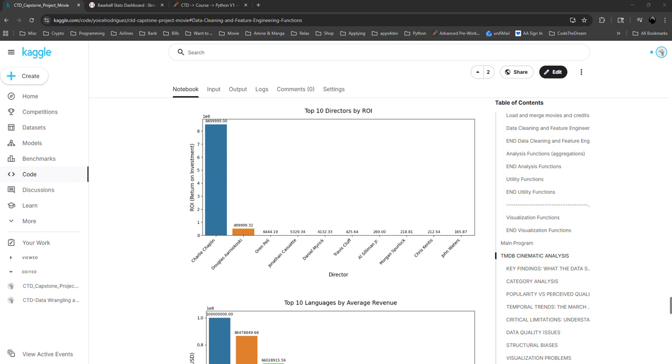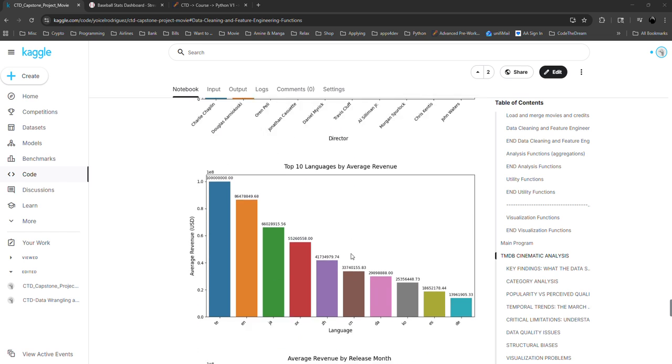In this first graphic, we can see the top 10 directors by ROI. It shows Charlie Chaplin as the first one, with a huge gap between him and the second one, Douglas. That's because Charlie Chaplin just shows one movie, and the total profit for that movie was 8.5 million. Douglas has more than one movie, and when we did the math for ROI, it showed this huge gap. That showed that the data in the dataset is not accurate and has missing values.